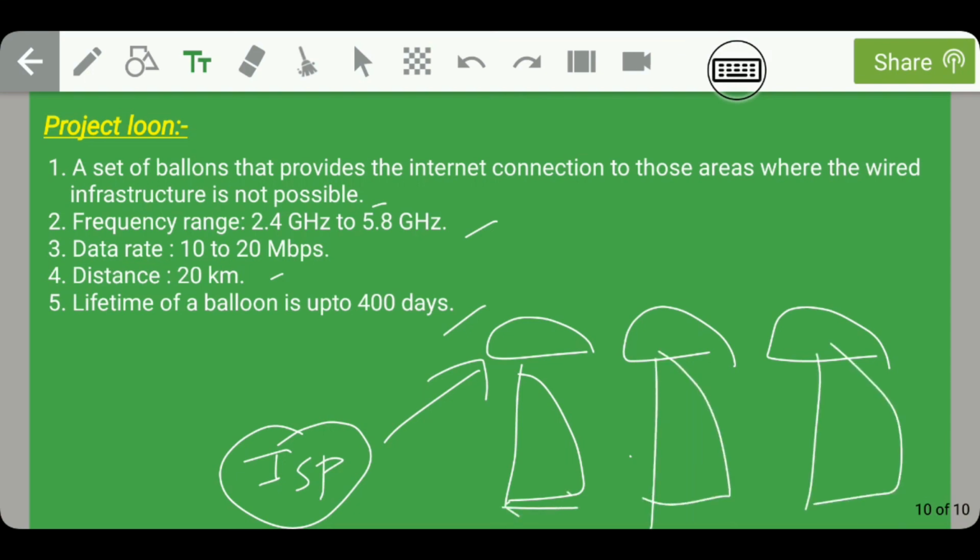So this distance is about 20 kilometers. So this 20-kilometer distance may have various hilly areas or forest areas, etc. So this is how, using this Project Loon concept, we can provide internet connectivity to those areas where the wired infrastructure is not possible. So alright guys, that's it about wireless technologies in ICT.